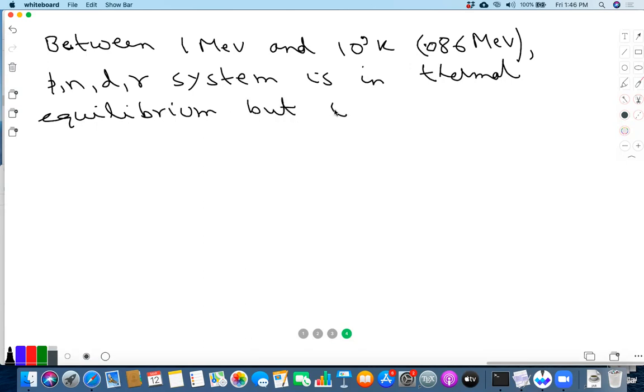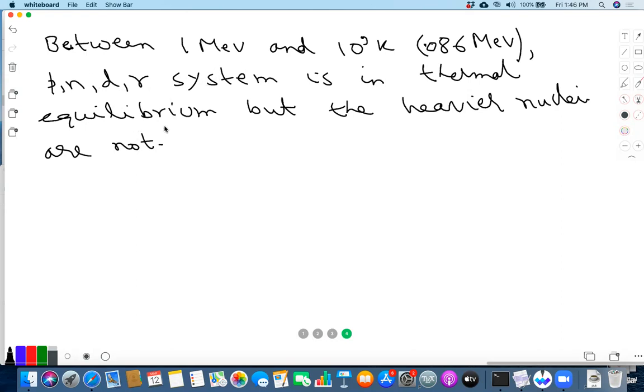But the heavier nuclei are not. The reason is that the number density of D that we get from this equilibrium calculation is so low that the heavier nuclear production, which is D plus D going into either helium-3 or hydrogen-3 plus another nucleon, proton or neutron, is not in equilibrium. That process is too slow.